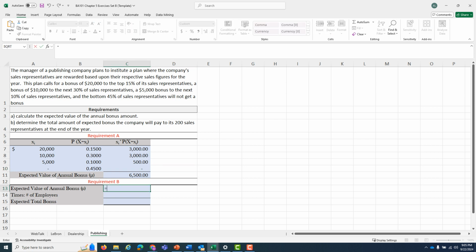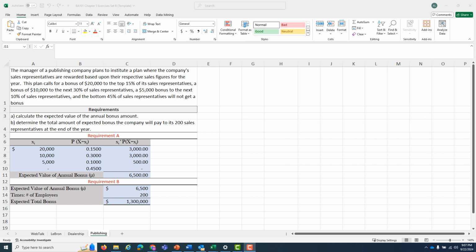So with that, we can take that $6,500 and we can multiply that by the number of employees that we have. And down here in B, it's telling us to determine the total amount of expected bonus the company will pay to its 2,000 sales representatives at the end of the year. So 200 employees. And if I go and I multiply that by this, $6,500 per employee times 200 employees, we come out to be $1.3 million.